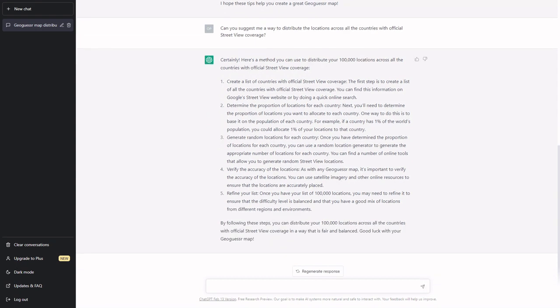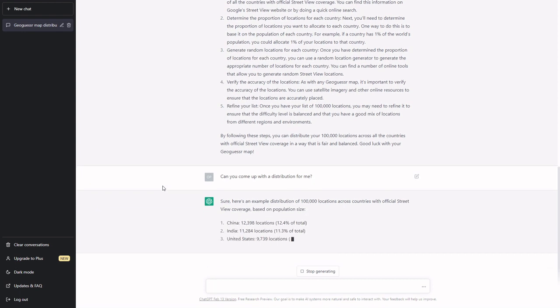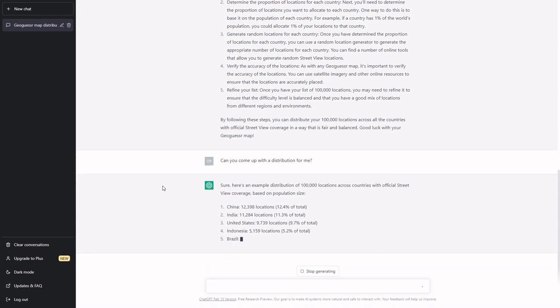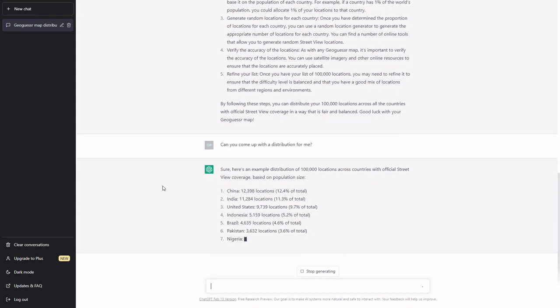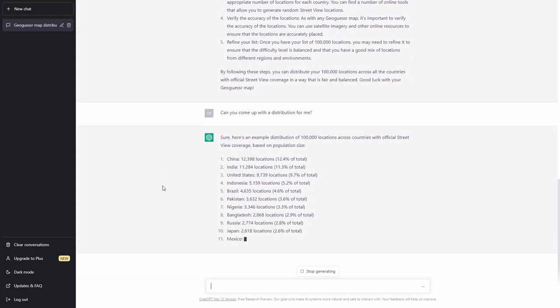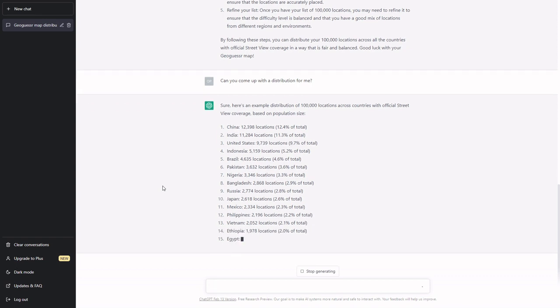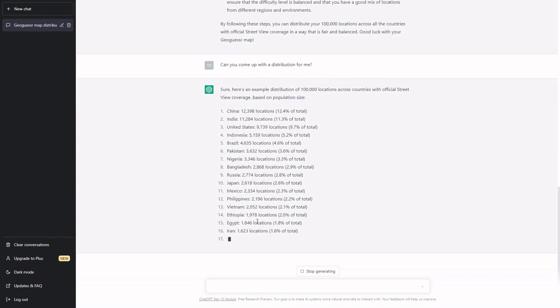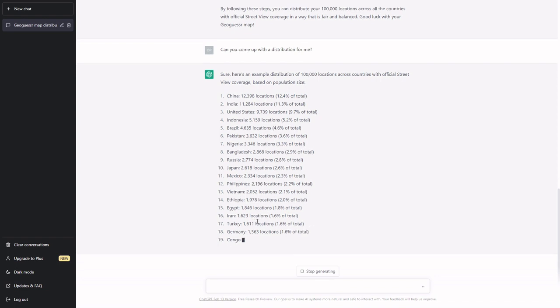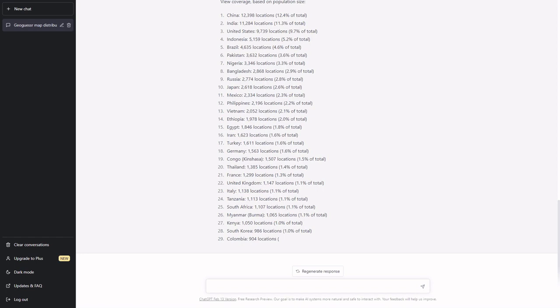Now, let's try and get it to give me an actual list of countries. Here's an example distribution based on population. China is 12,000, India 11,000. Okay, so it's entirely population based. Okay, AI populated world moment. Like, this is an actual GeoGuessr map that exists. Oh, Ethiopia, yeah, Vietnam, Ethiopia, definitely countries with official coverage. DRC, yeah.